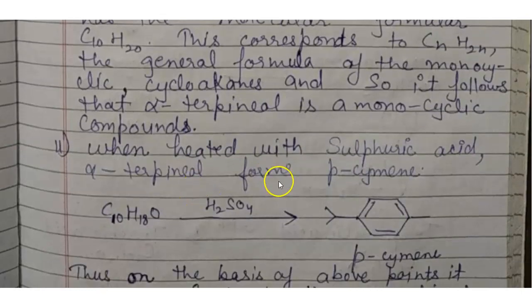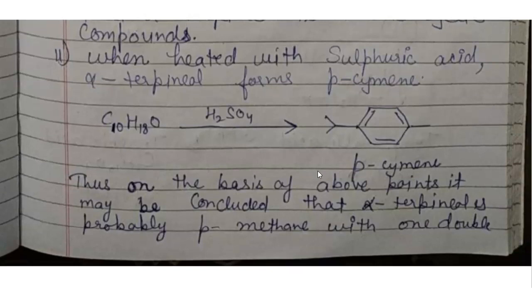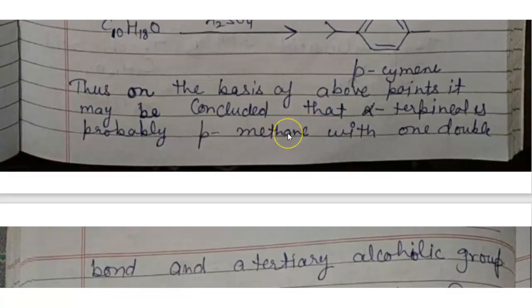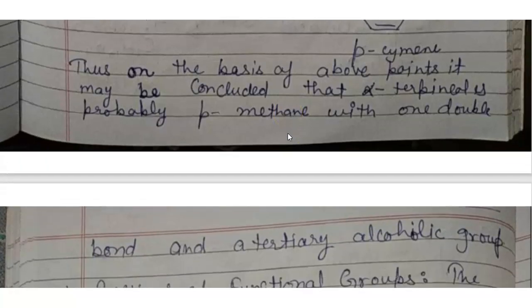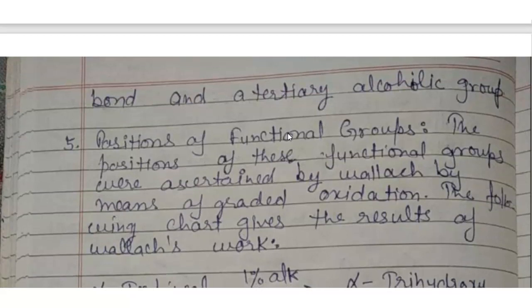Second, when heated with sulfuric acid, alpha terpineol forms paracymene. You can see that in this reaction. Thus, on the basis of the above points, it may be concluded that alpha terpineol is probably a paramenthene with one double bond and a tertiary alcoholic group.